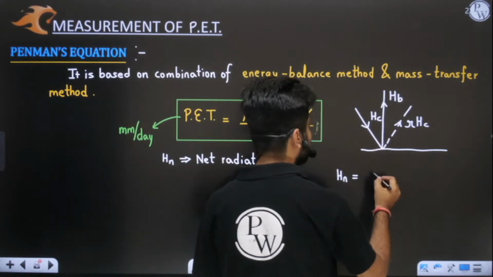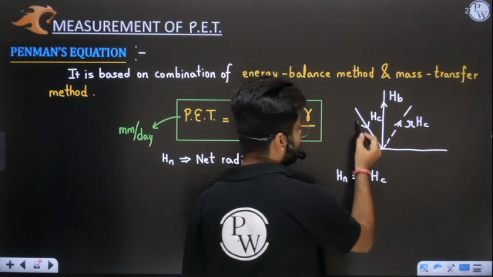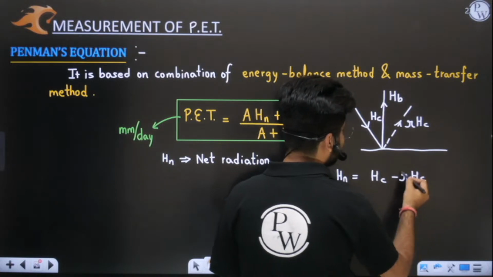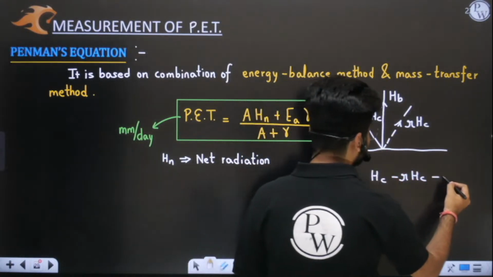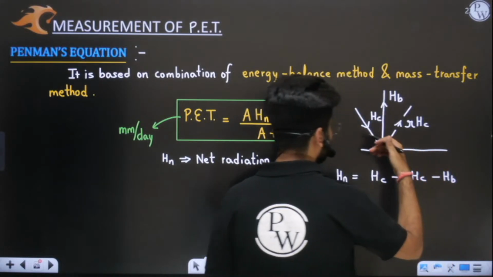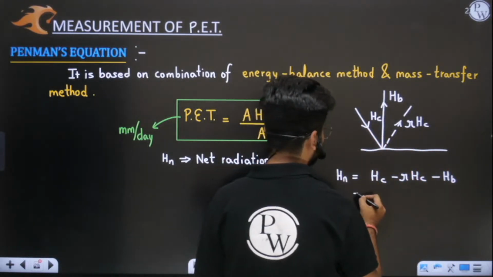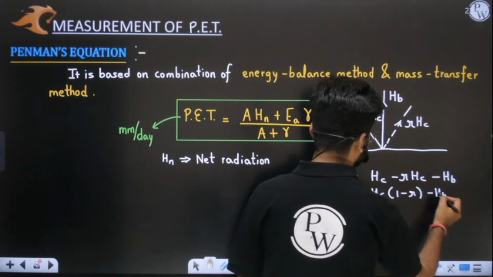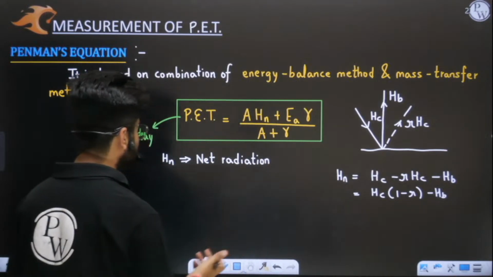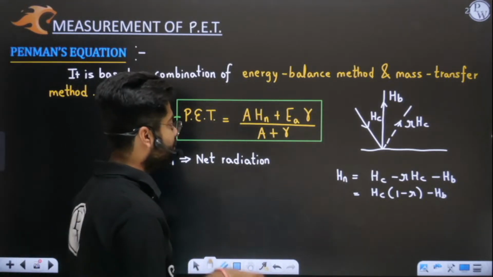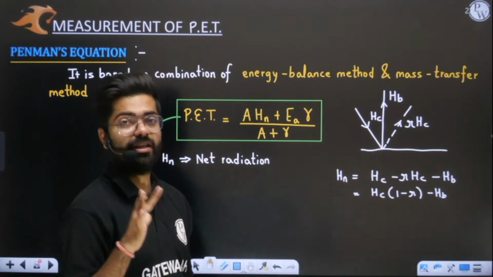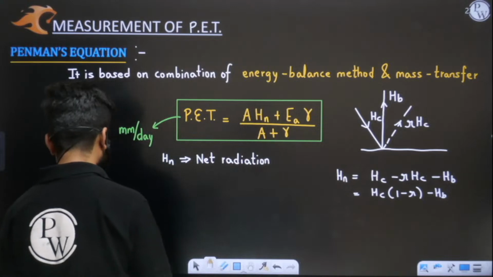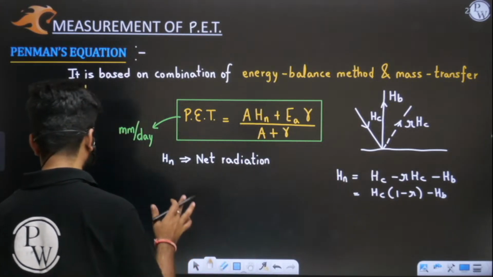I will answer, sir. Total incoming solar radiation is H, then this much amount of heat energy is reflected and this much amount of heat energy has gone away in the form of back radiation. So net radiation is H minus R minus HB. So this is Hn. Hn means net radiation or net solar radiation, which is now remaining. I hope this is clear to you. So Hn is net solar incoming radiation.